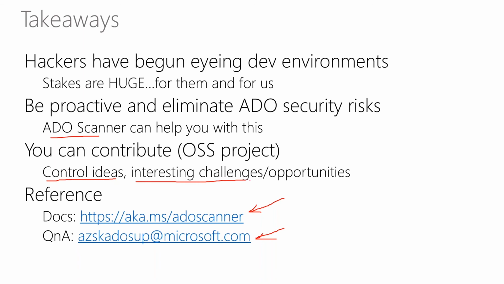There are some other interesting challenges and open problems that we are still grappling with, right? I spoke about the marketplace and how to improve the governance around the marketplace of extensions. That's one example. If you have some ideas around that, you can contribute to that. But all told, make sure that your dev environments are watertight in terms of security. Right, so with that, I will pause and am happy to take any questions.